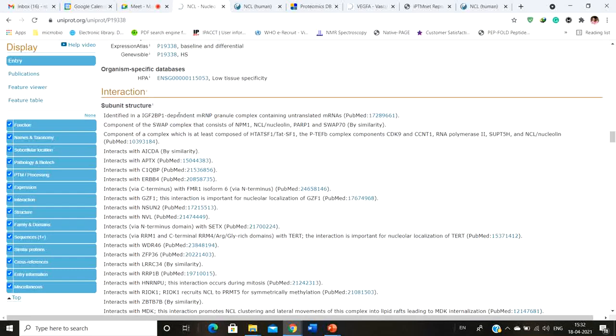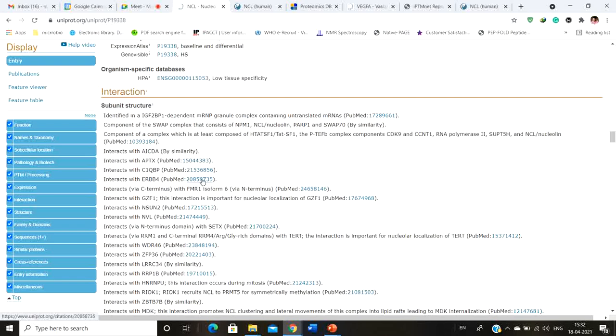Then you have this particular interaction database. Now you know that the protein does not work alone, right? The protein always makes certain interactions. For any function, the protein has to make interactions. If the protein does not interact with another protein, it fails to show its functionality, right? So in this case, you're going to have this particular interaction. You can see that this particular protein interacts with APTX, C1QBP, ERBP4, and these are the PubMed IDs.